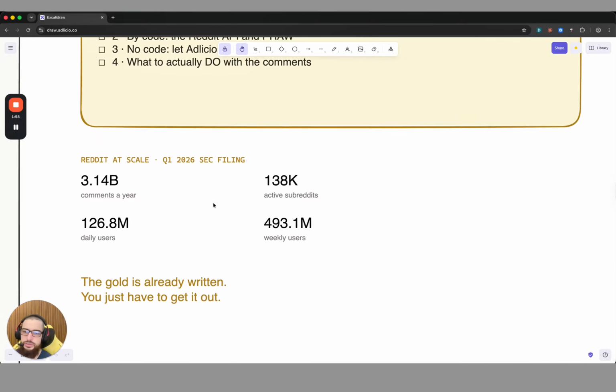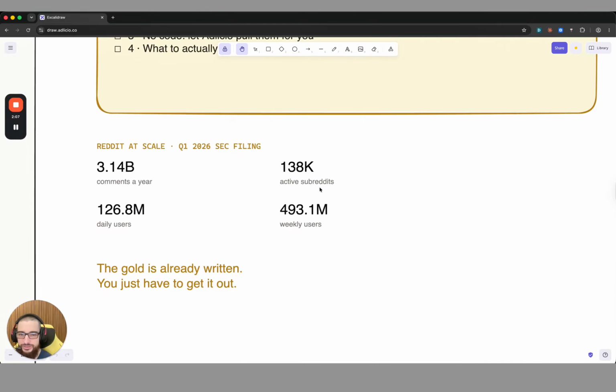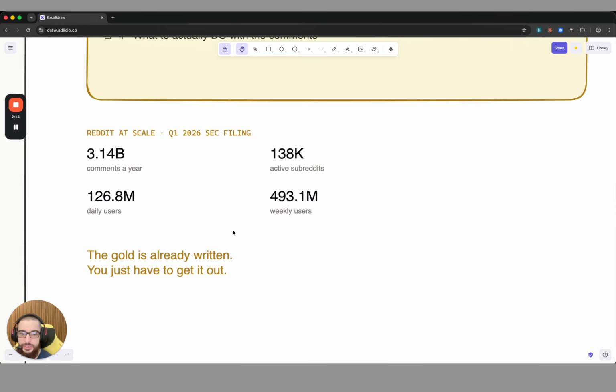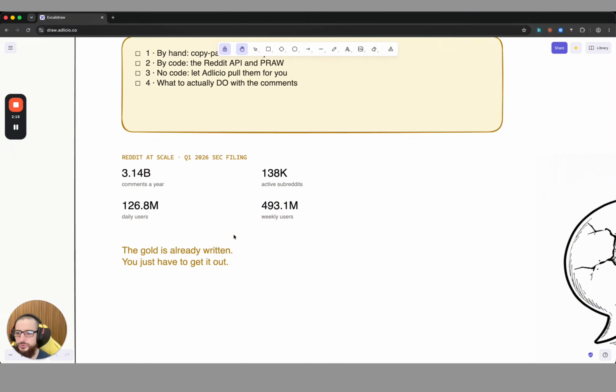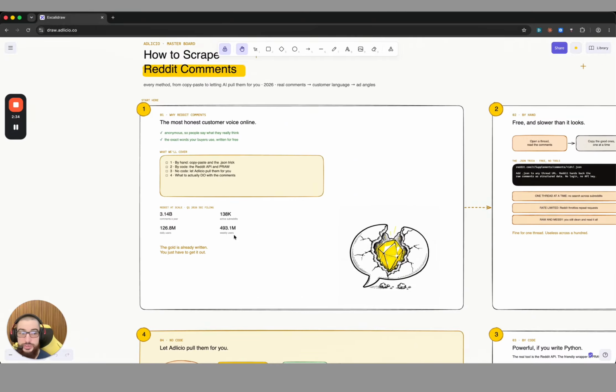Very interesting, a few numbers that I pulled for you. There are more than 3 billion comments a year on Reddit, 140k active subreddits, 127 million daily users, and more than 494 million weekly users. So yeah, the goal is already written. We can use the exact language that your customers are using for our ads, instead of just guessing and coming up with your own ad copy. So let's get this gold out of Reddit.